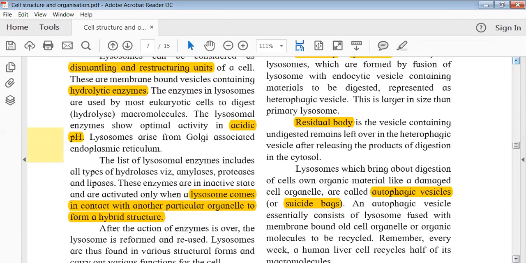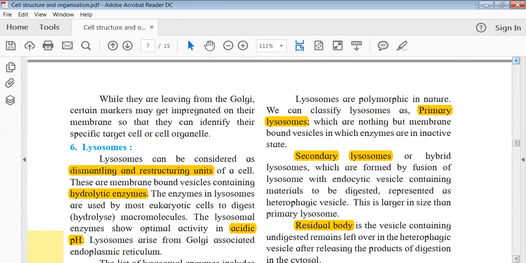Now these lysosomes are not just one type. There are multiple types of lysosomes. So that's why we call lysosomes polymorphic in nature. Polymorphic मतलब there are more than one form of such organelles. Okay, so multiple forms are there. For now we are not concerned और हम लोग को उसकी इतनी जरूरत नहीं है पढ़ने की. We are more interested in the two major types of lysosomes. So the lysosomes are mainly classified into primary lysosomes and secondary lysosomes.